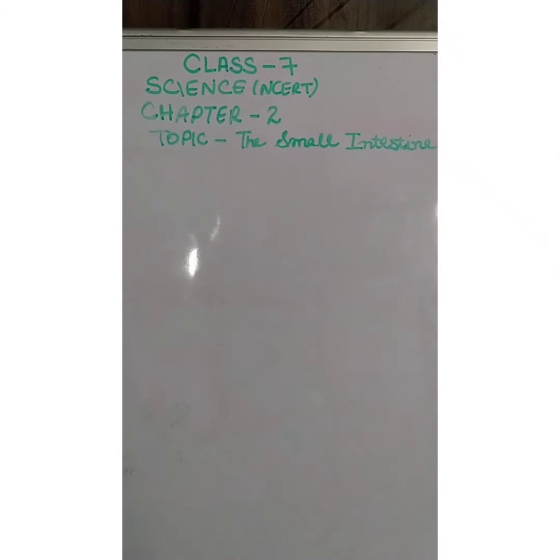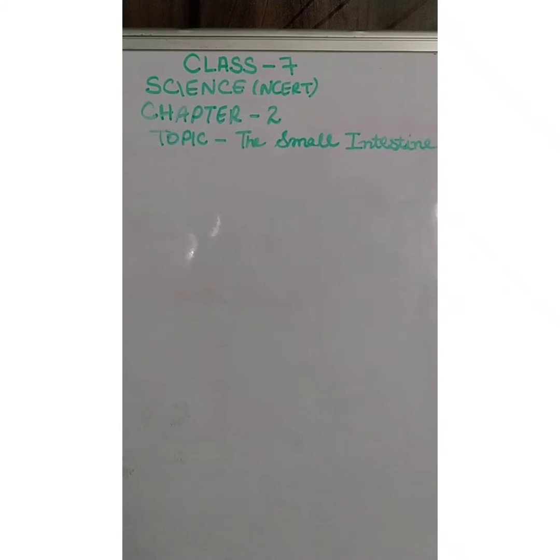Then it secretes bile juice that is stored in a sac called the gallbladder. So the liver is the largest gland in the body, and it secretes bile juice that is stored in a sac. Sac means a bag, like the bag in which we carry our books and all our things. Like that, in this sac bile juice is stored, and the sac is known as the gallbladder.